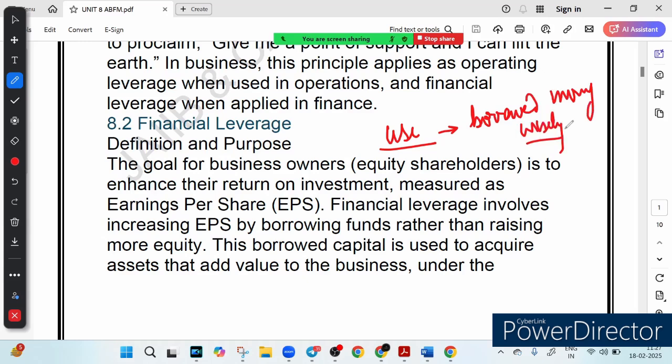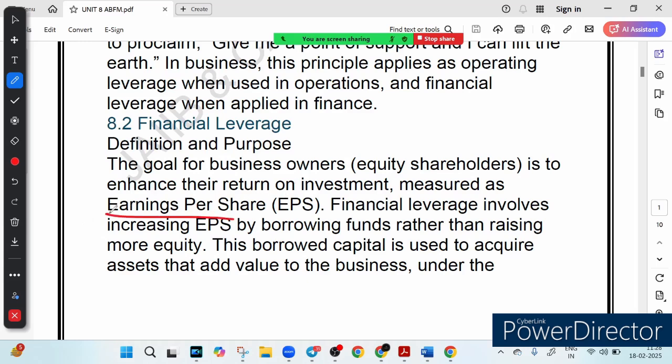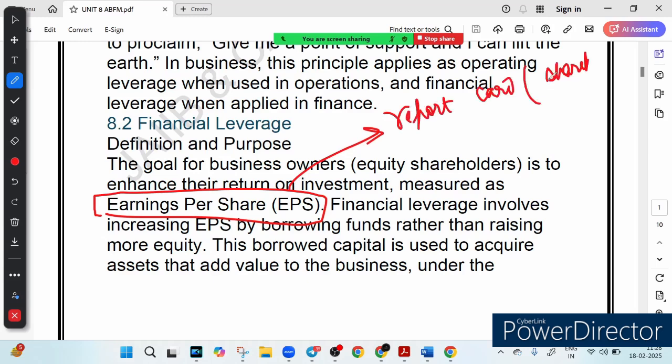So if they use their borrowed money wisely, they can earn more profit than the cost of borrowing and enhance their return on investment. For borrowing they will pay interest, that is called cost of borrowing, but they can earn more. So this increases their EPS, meaning earning per share. What is earning per share? Earning per share is like a report card for the shareholder.